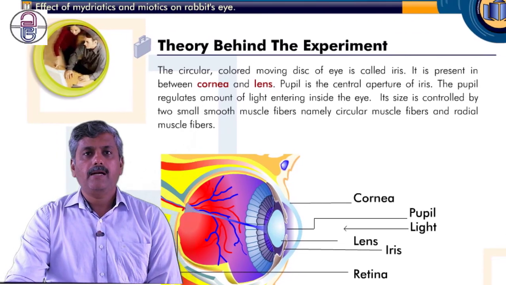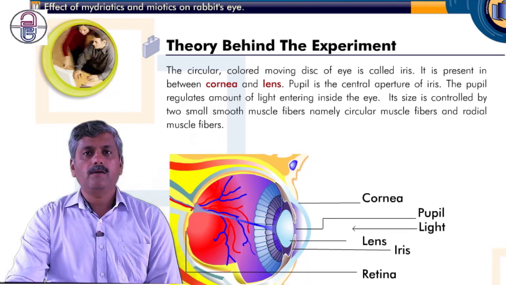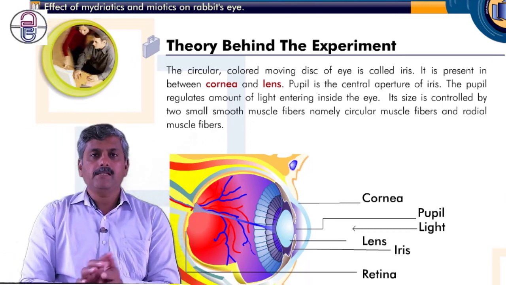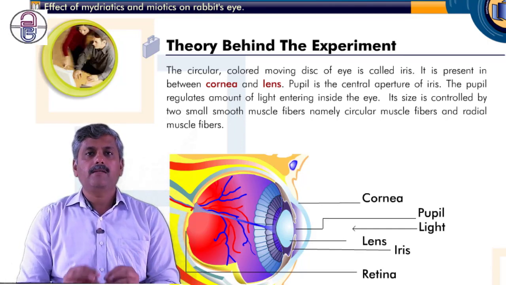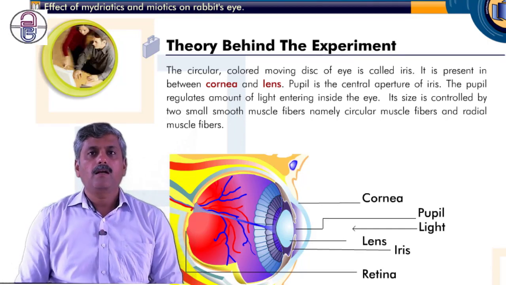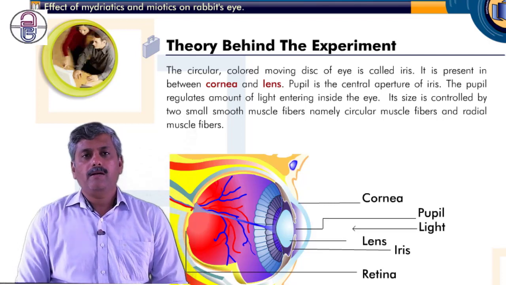Now the next one: what are the major basic concepts here? What do you mean by the iris? The iris is the circular, colored, moving disc of the eye.